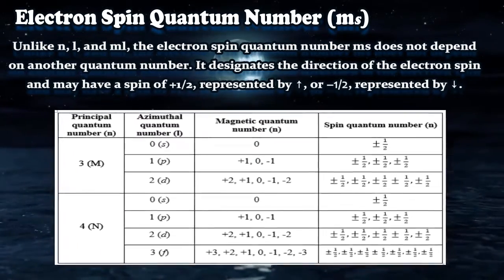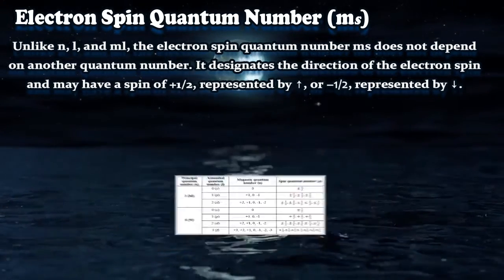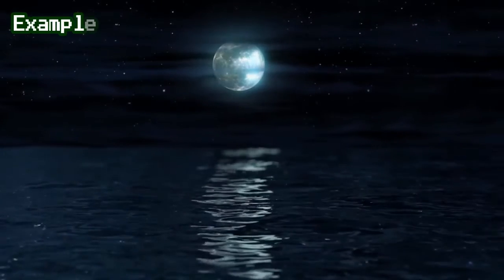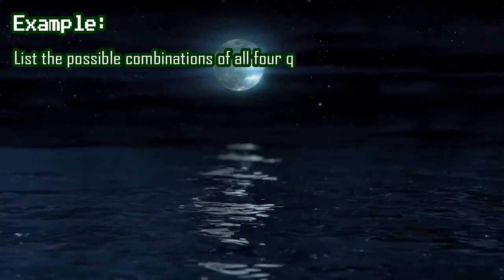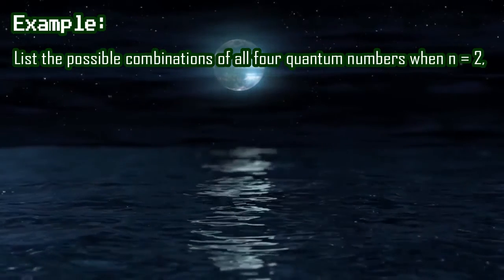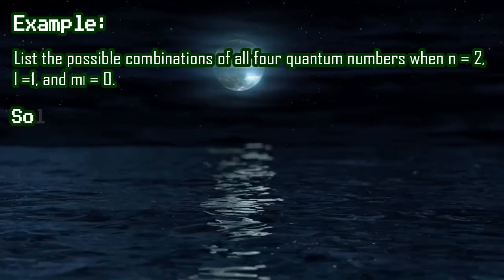Another type of question may come where you will be given the orbital, and you will be asked to tell the values of the 4 quantum numbers. So I will discuss both examples here.